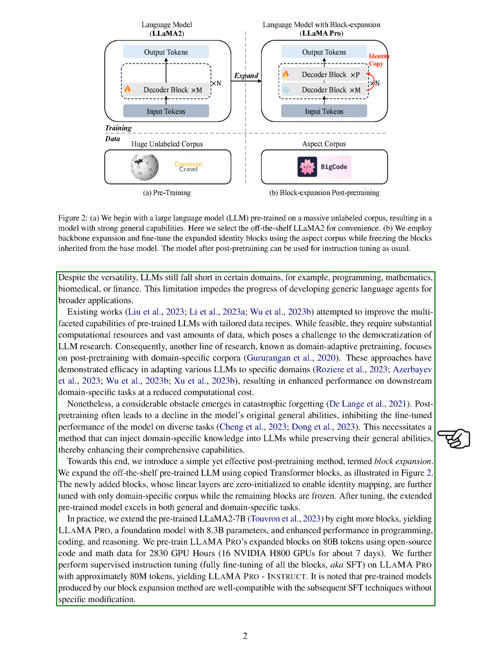In practice, we extend the pre-trained LLAMA 2 7B by adding 8 more blocks, resulting in LLAMA Pro, a foundational model with 8.3 billion parameters, and improved performance in programming, coding, and reasoning. We pre-train LLAMA Pro's expanded blocks on 80 billion tokens using open-source code and math data for 2,830 GPU hours, 16 NVIDIA H800 GPUs for about 7 days.